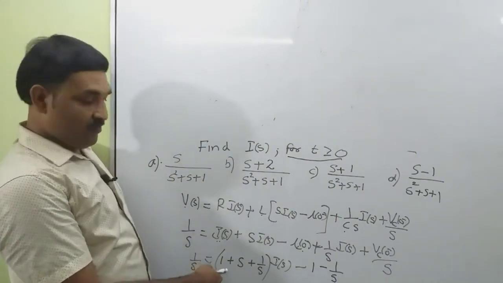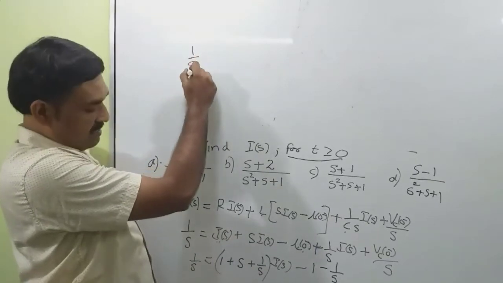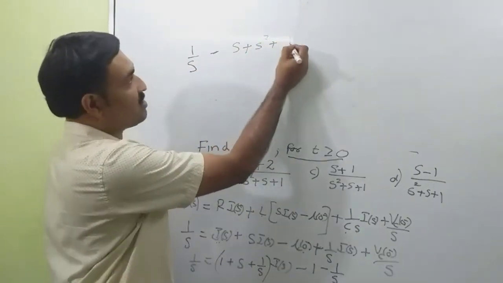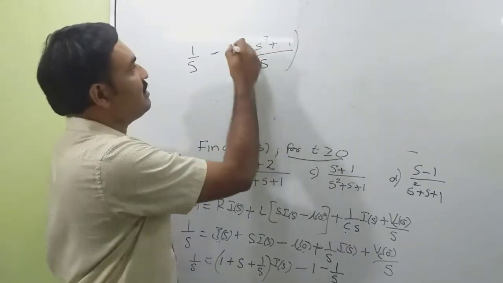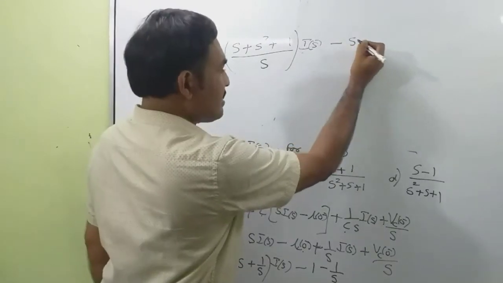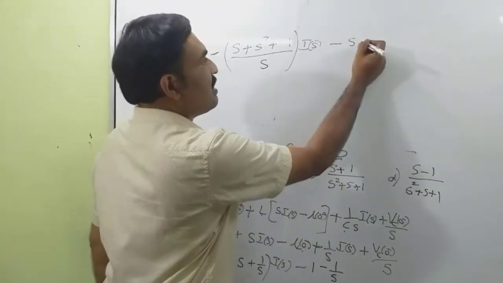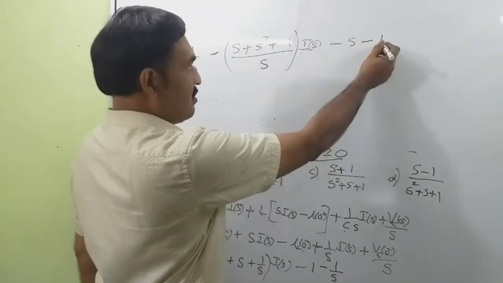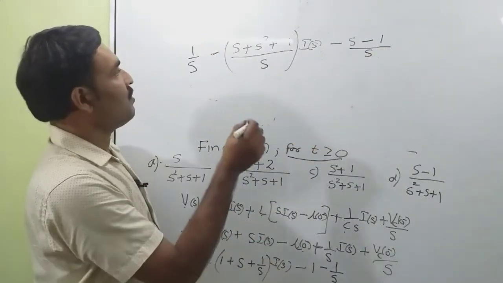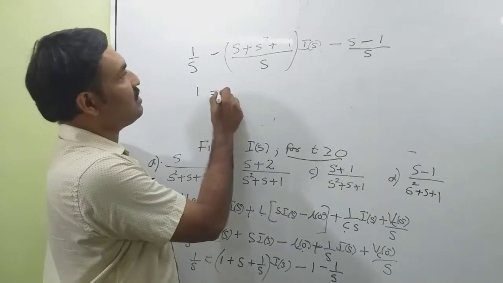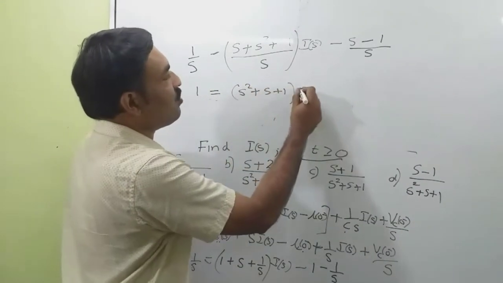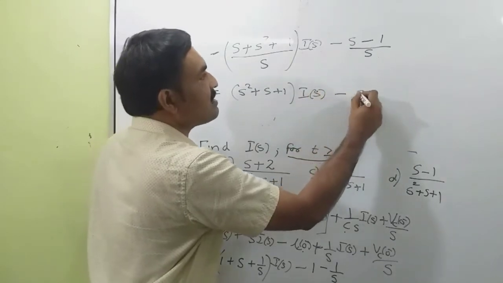Now take the LCM, we can write 1 by s is equal to s plus s square plus 1 by s, this into I of s minus s minus 1 divided by s.